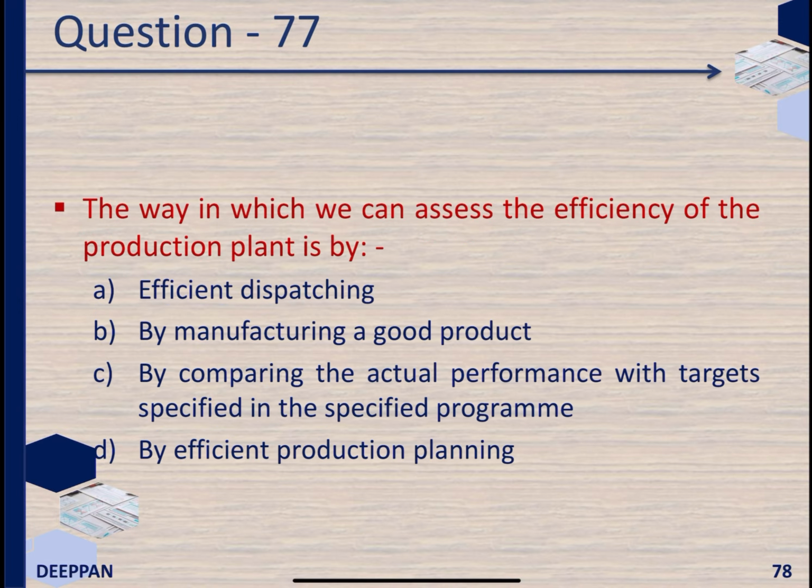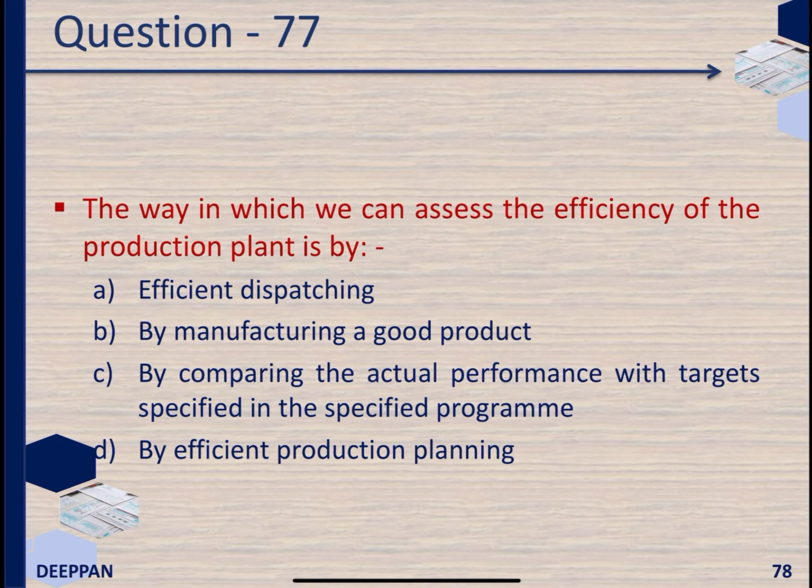The way in which we can assess the efficiency of the production plant is by comparing the actual performance with the targets specified in the specified program. Production control concerned with passive assessment of plant performance. When work centers are used in optimal sequence to do the jobs, we can minimize the setup time.